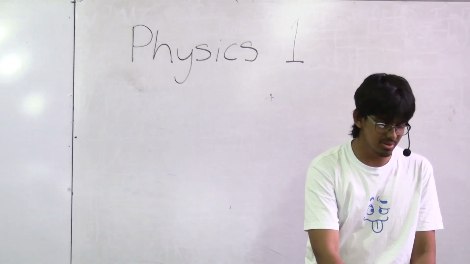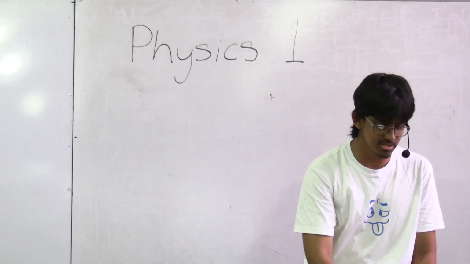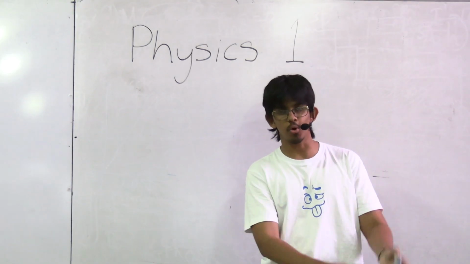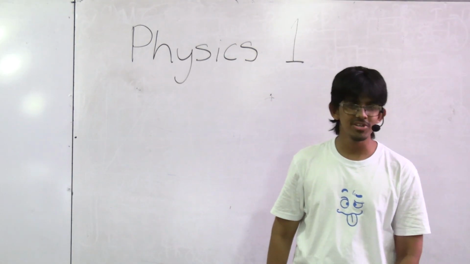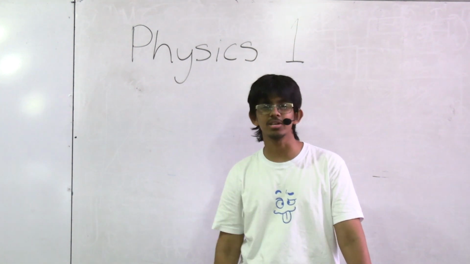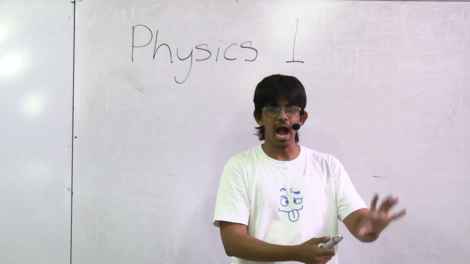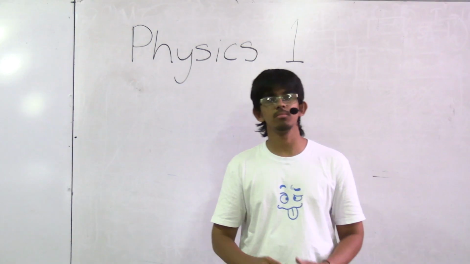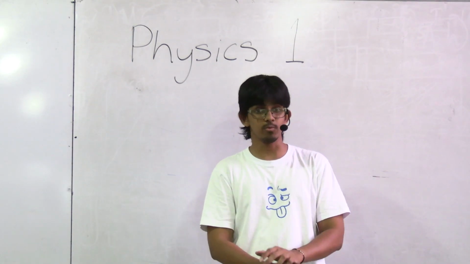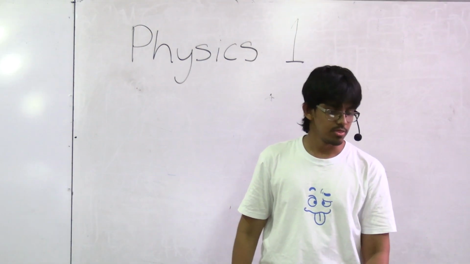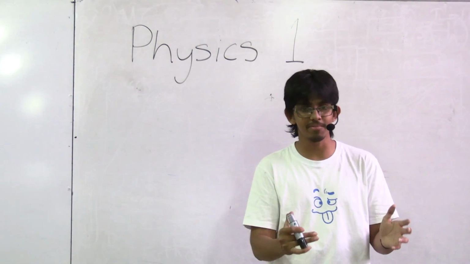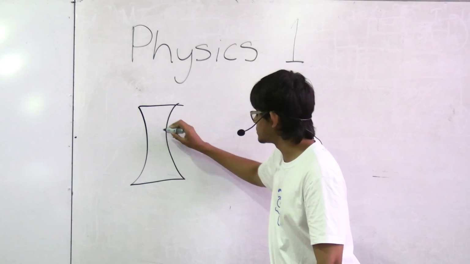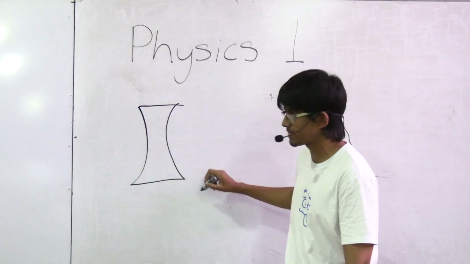Okay, so this one is an optics question, and to be honest, at least for O levels, what you can generally do is get past these questions by remembering how each particular mirror works, right? So for a mirror to form a real image which is the same size, the object has to be placed at a certain place of a concave mirror, right? So a concave mirror, in case anyone is unfamiliar, is this kind of mirror, right? This is the reflective surface.